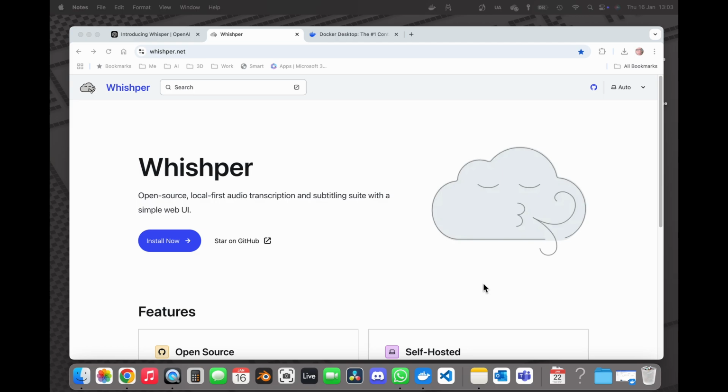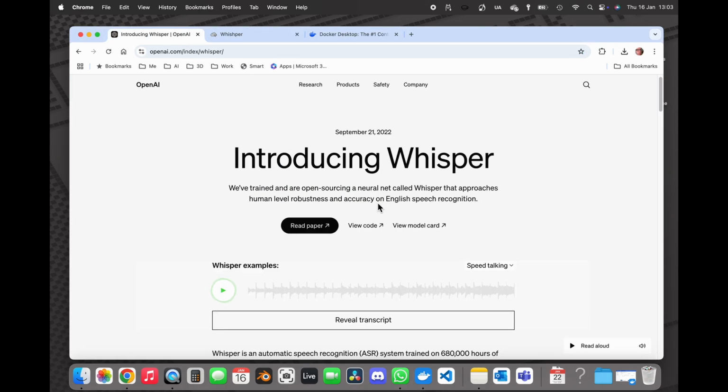So the way you do that is to install an application called Whishper. Now Whishper is based on OpenAI's Whisper. Very easy for me to say. So OpenAI, the geniuses behind ChatGPT, have trained a model which enables the transcription of audio into text using speech recognition.